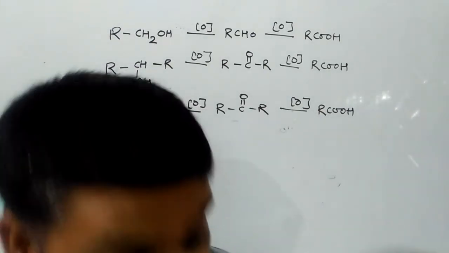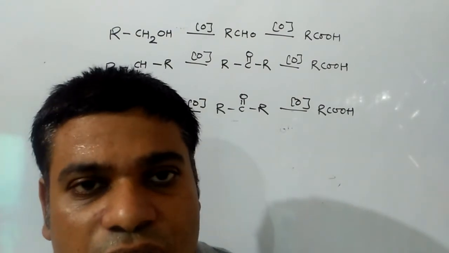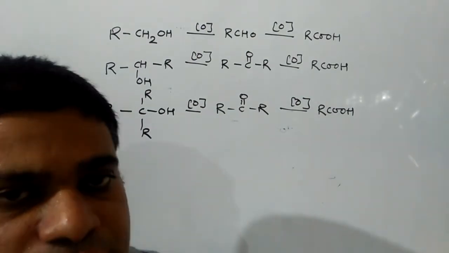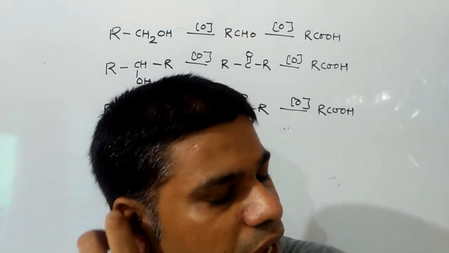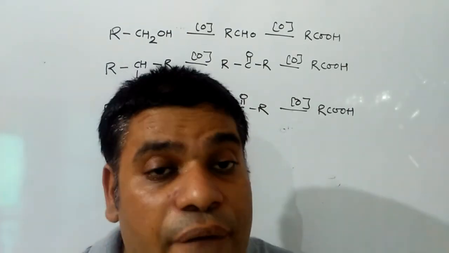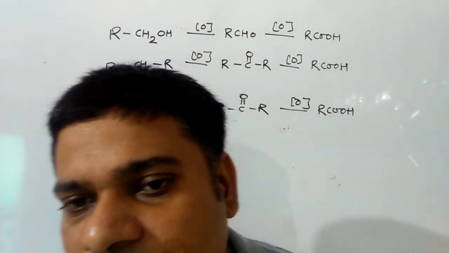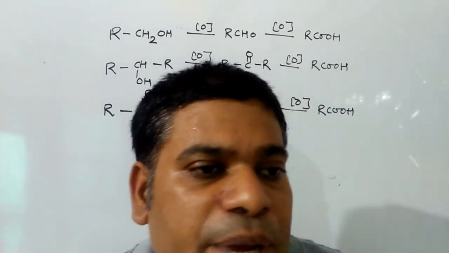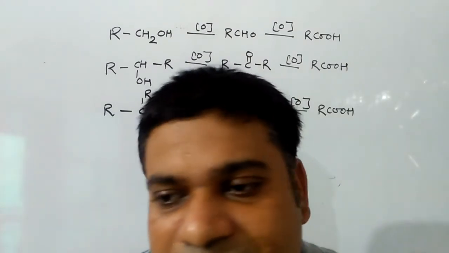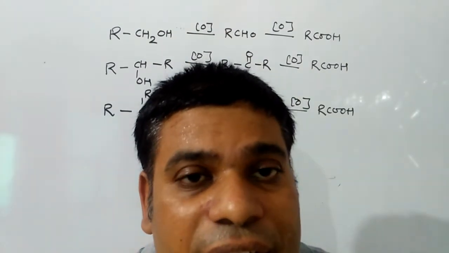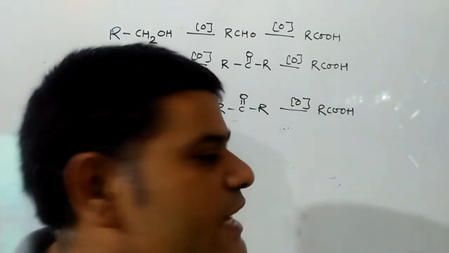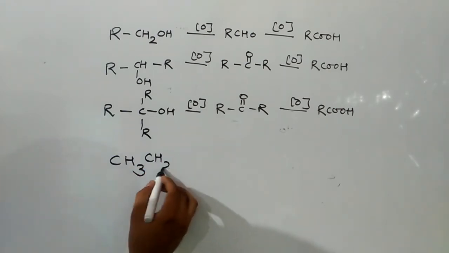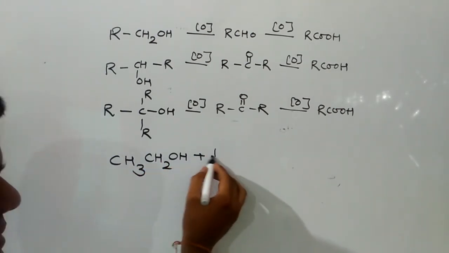Next example of oxidation reaction will be iodoform oxidation or haloform oxidation. That is also a very important topic. When an alcohol, aldehyde or ketone having an activated methyl group is reacted with iodine in presence of NaOH or KOH, we will get a yellow precipitate of iodoform as a product. And among primary alcohols, only ethyl alcohol can give this test.